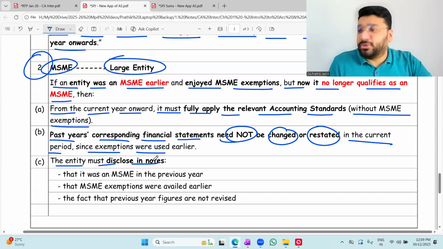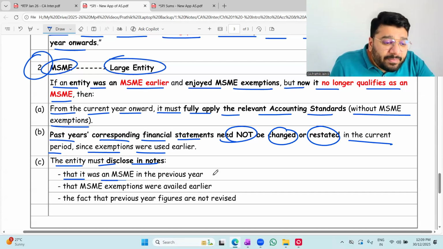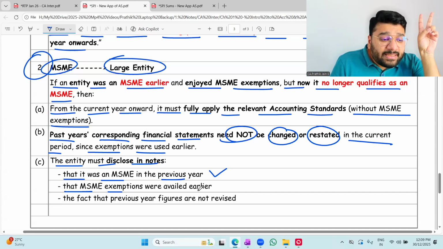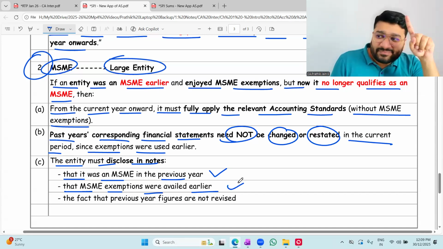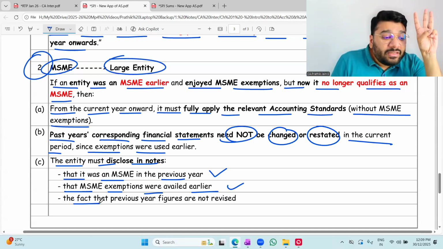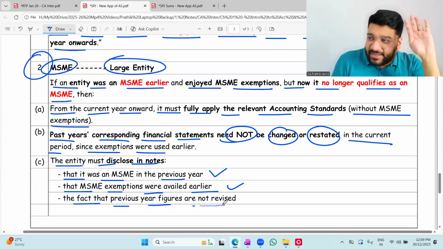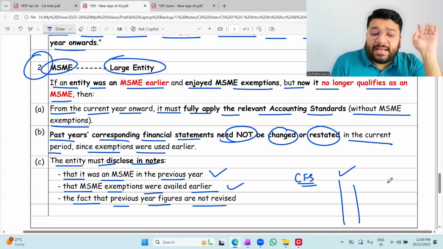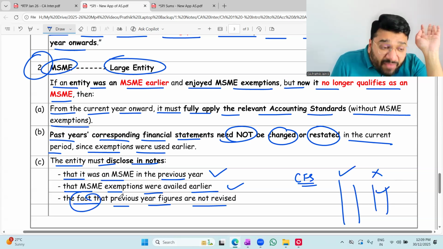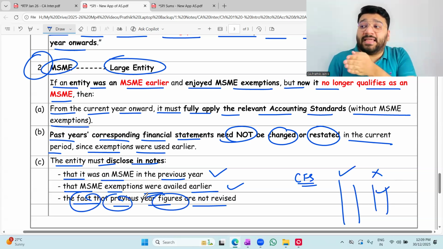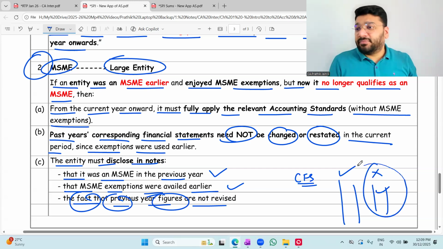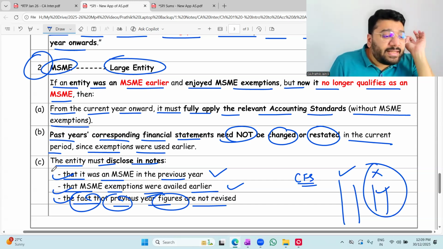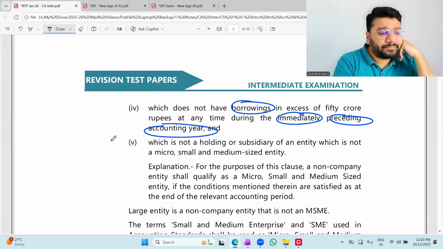The entity must disclose in notes that it was an MSME in the previous year. What were you in previous year? MSME. In that, MSME exemption availed earlier. So what all exemptions you availed, that list you have to provide. Third, the fact that the previous year's figure is not revised. For example, while preparing the cash flow statement for the current year, I'm not giving the previous year data. That fact you have to state. You have to say that because of so and so reason, I am not required to give the previous year's data. So these 3 points you have to mention. Okay, not okay? This is the disclosure requirement. Online people, okay, not okay? Yes, sir.